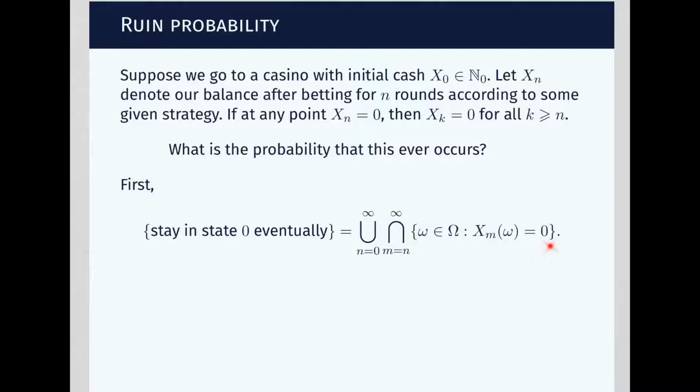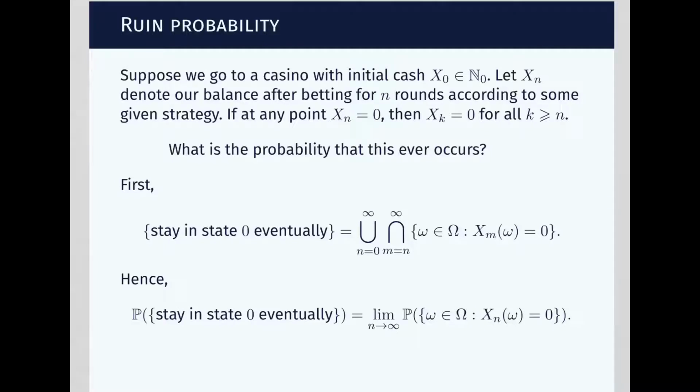So this is also an event that follows from the property of events, and this is the event we're interested in represented in a more tangible way. Then, using properties of probability measures, such as the fact that this event inside here, indexed by n, is increasing in n, what we really have is an increasing family of events, and we're taking the union over an increasing family of events.